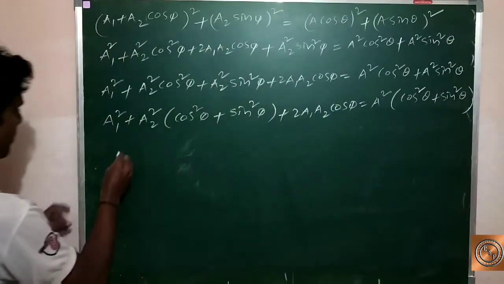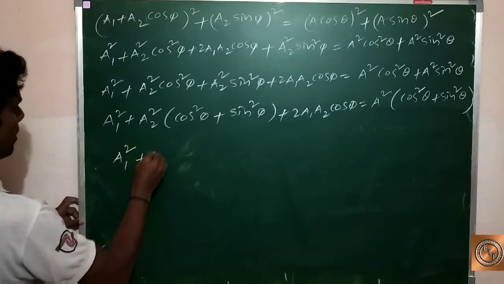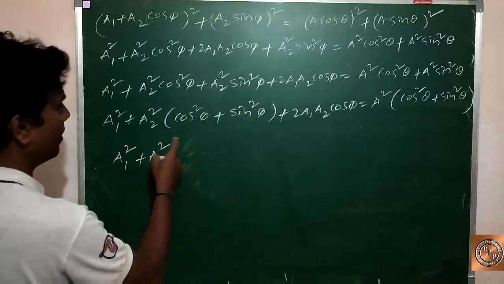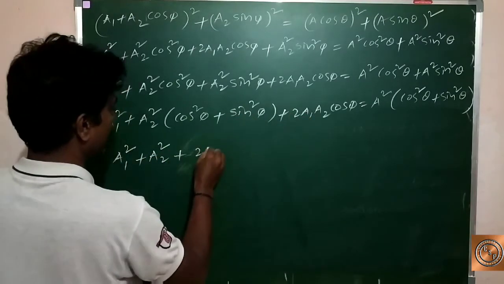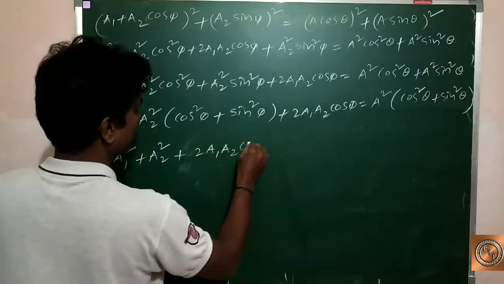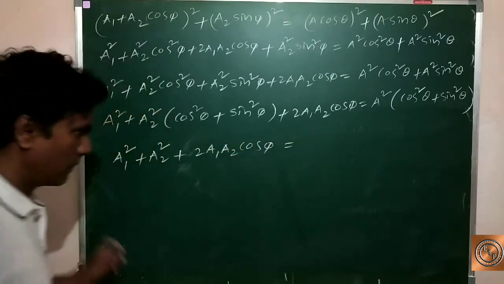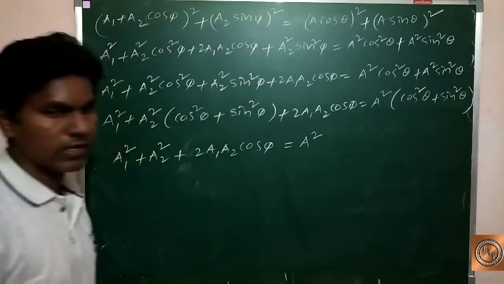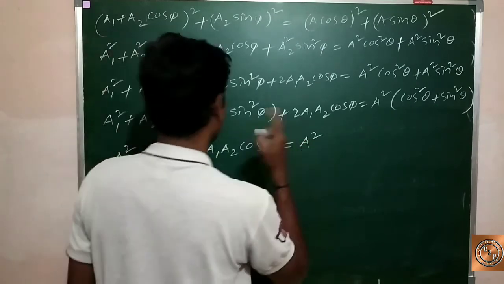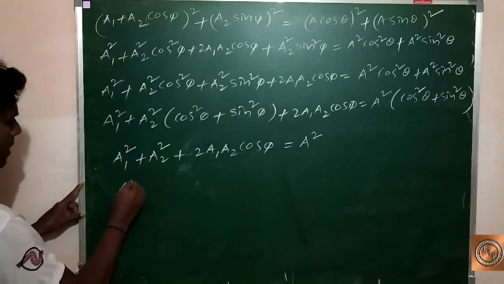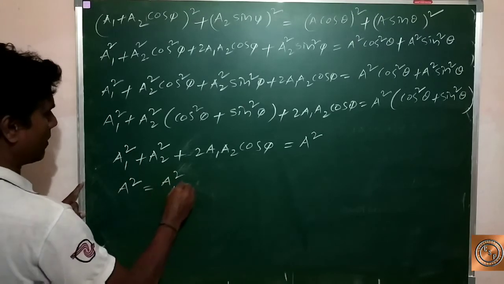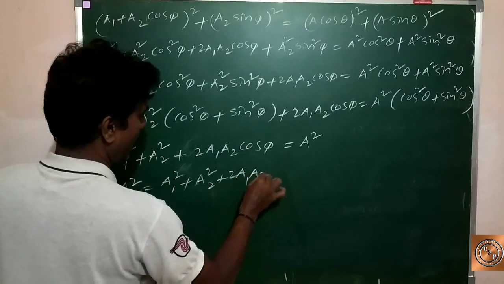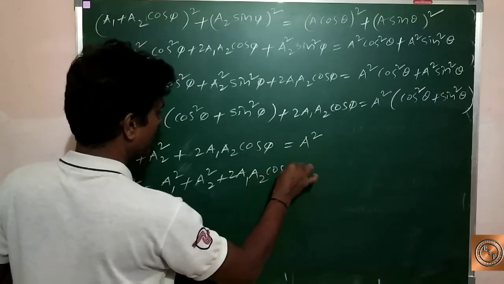So its value is 1. The remaining: a1 square plus a2 square, cos square pi plus sine square pi value is 1, plus 2 a1 a2 cos pi, equal to A square, since cos square theta plus sine square theta value is 1. So A square is equal to a1 square plus a2 square plus 2 a1 a2 cos pi.